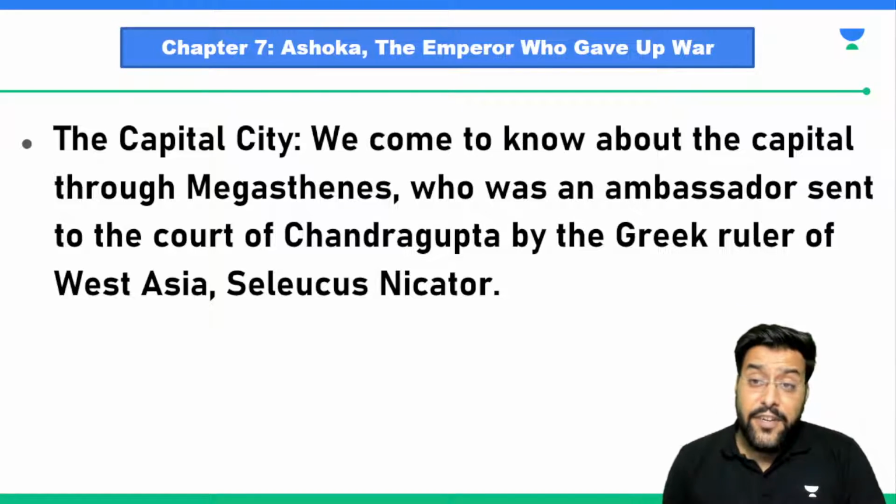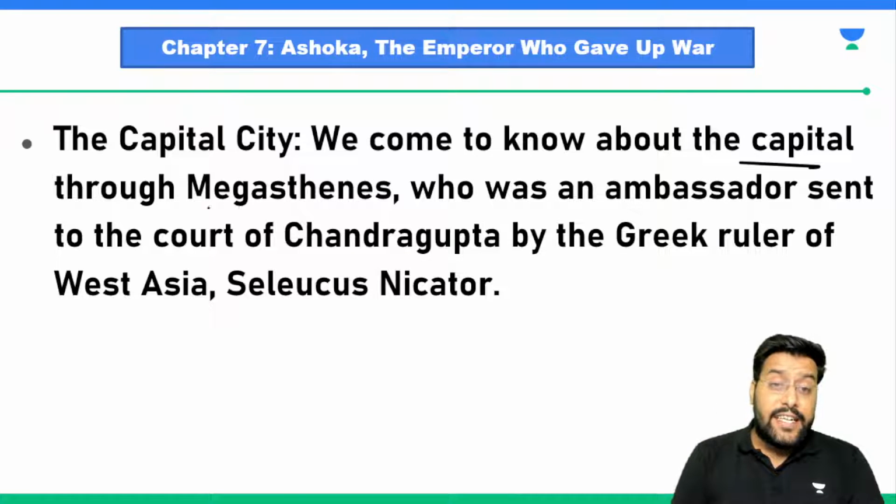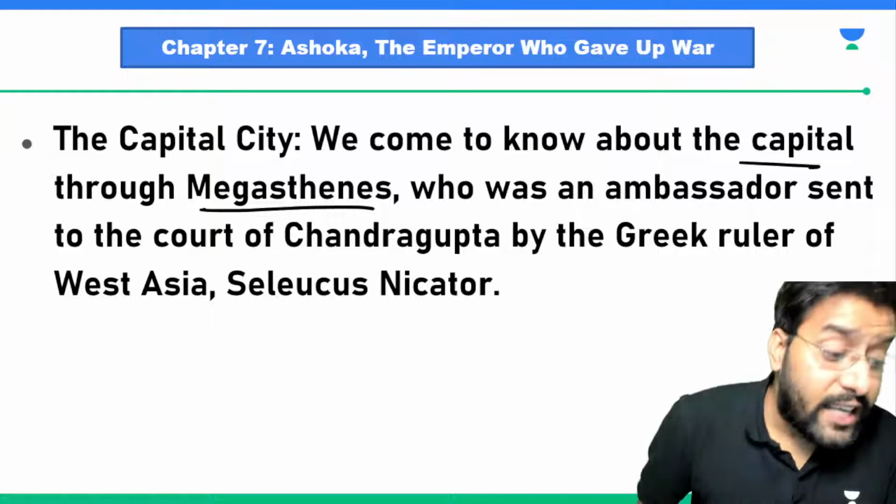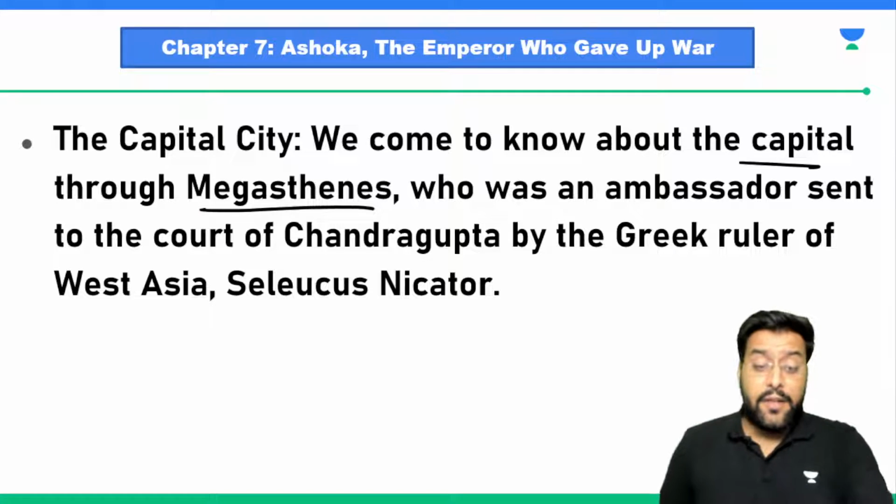We came to know about the capital city. What was the capital city of Mauryan Empire? Let us try to connect the things.